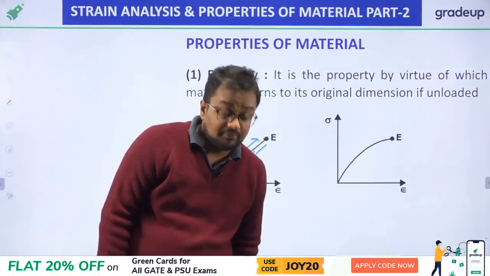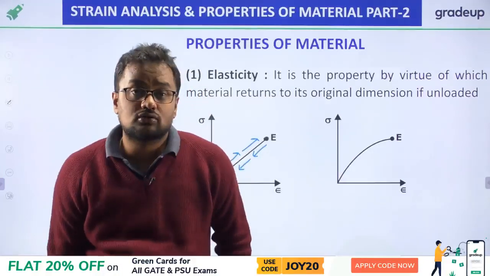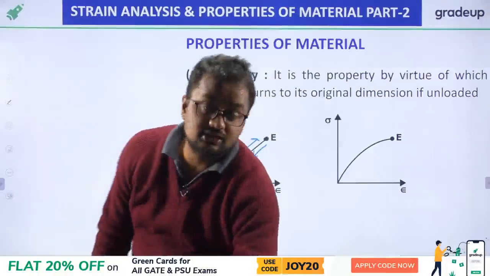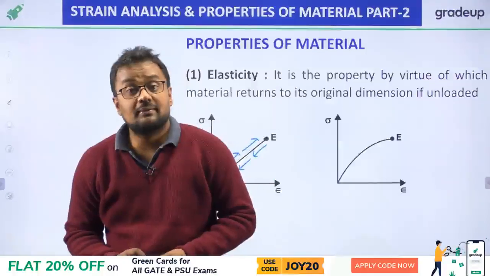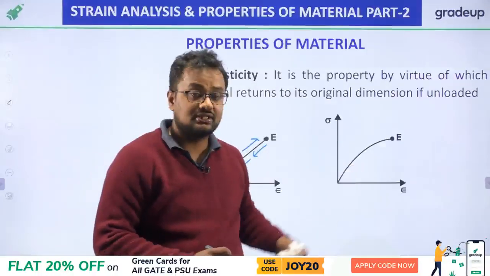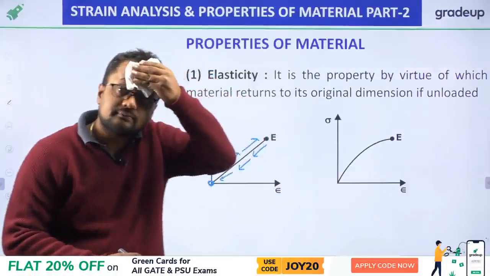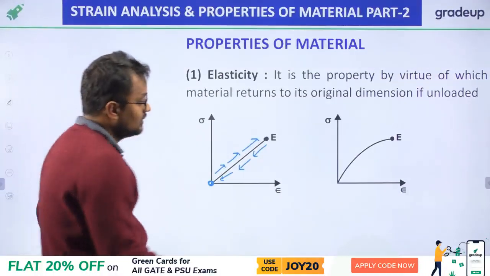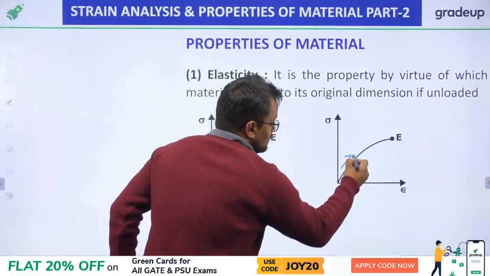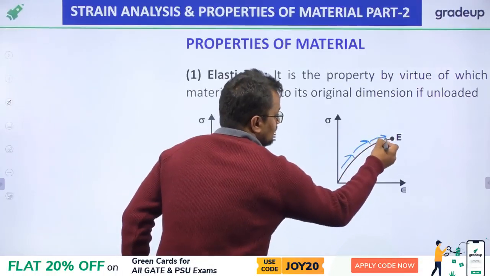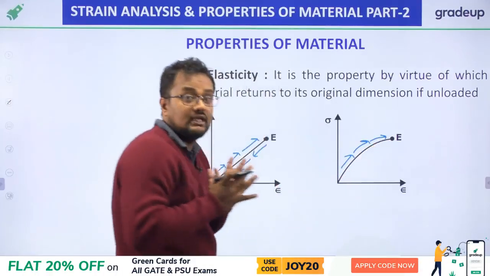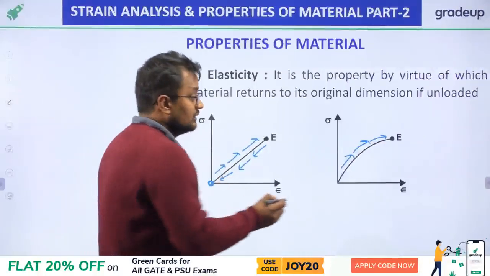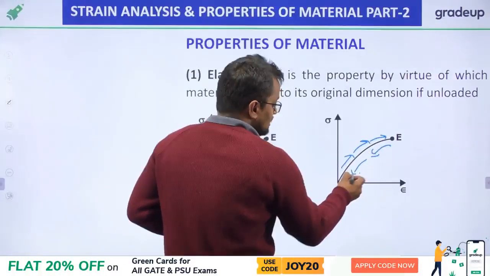So the stress strain curve can be linear or non-linear, which we have discussed in our previous session, that aluminum and copper show a non-linear curve. Now going forward, if it is non-linear, suppose copper and aluminum, if we apply loading and then remove the loading, the material again comes to its original position.